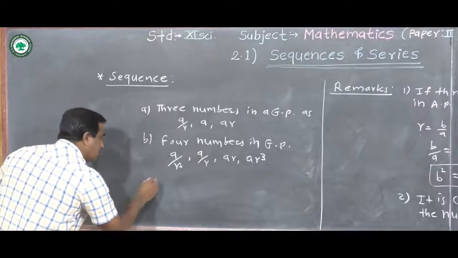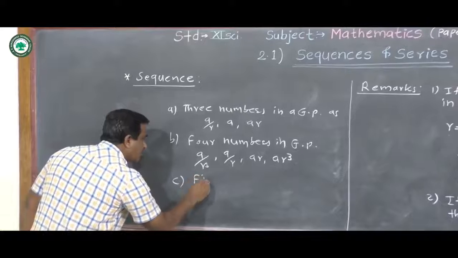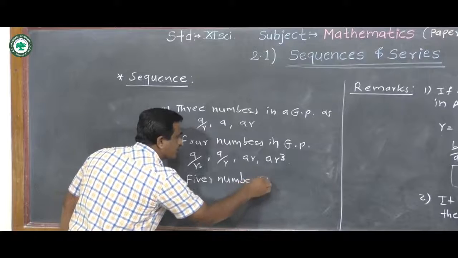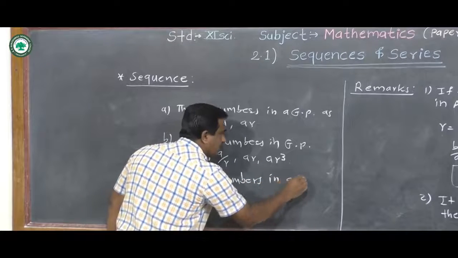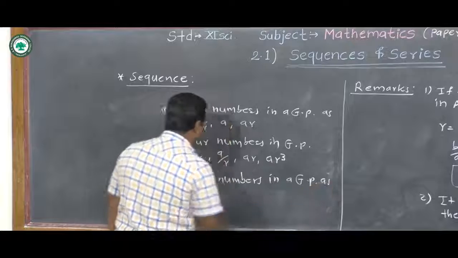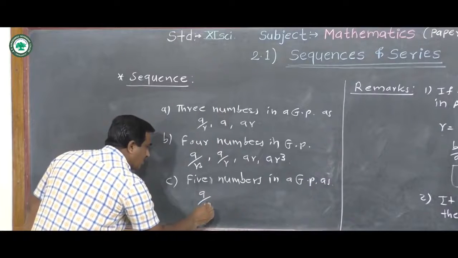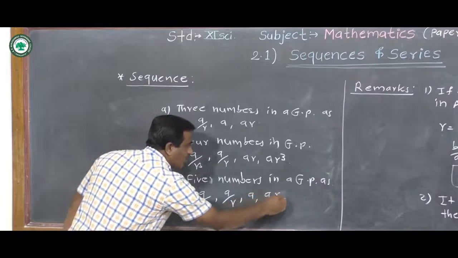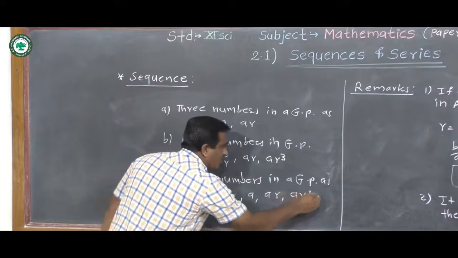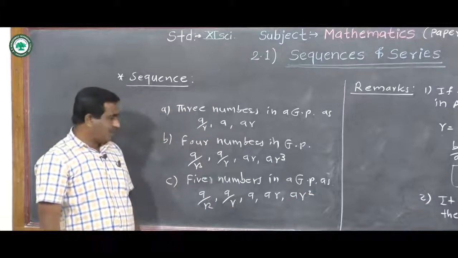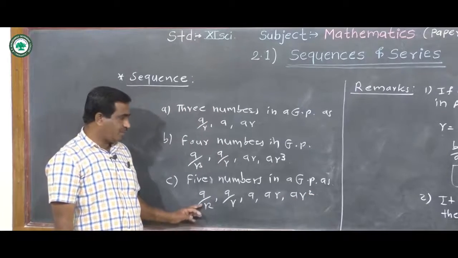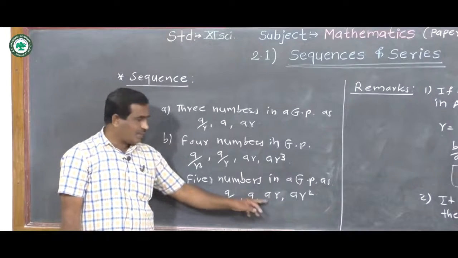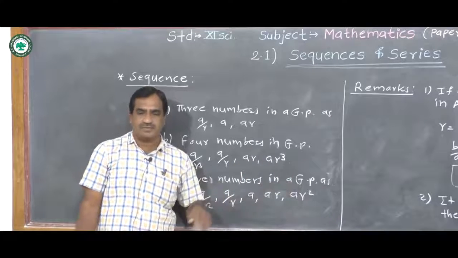And next, five numbers in a GP as a upon r square, a upon r, a, a into r, a into r square. We can take any five numbers in GP as a upon r square, a upon r, a, a into r, a into r square.